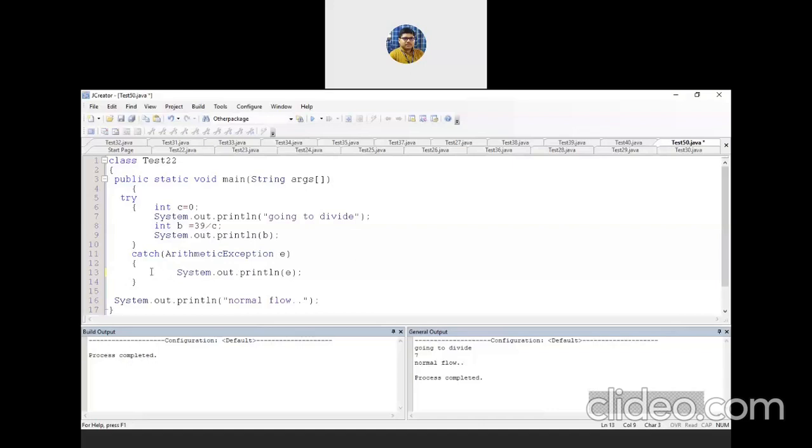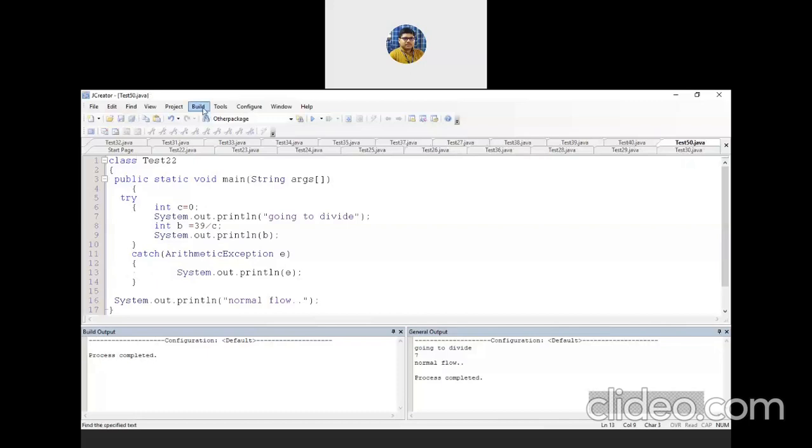The code that you have written inside this block, it may be 1 line, it may be 3 lines, it may be 5 lines. Whatever you are writing inside this catch block, here only 1 line is written. Whatever lines you write, that is basically the exception handling code. So that is handled, and because the exception is handled, the program will not stop at this point, and this normal flow also gets printed.